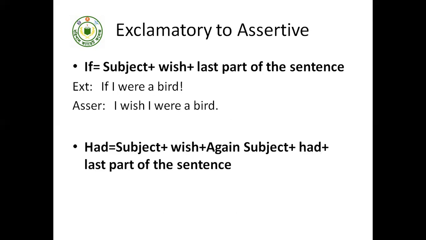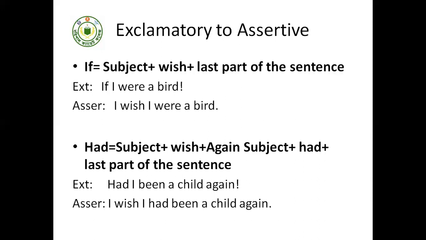In the same way, sometimes the word had starts the sentence. Again, for had, we will use I wish, and the other part of the sentence will be unchanged. Had I been a child again! So for this exclamatory sentence, in order to make it assertive, we will use I wish I had been a child again.